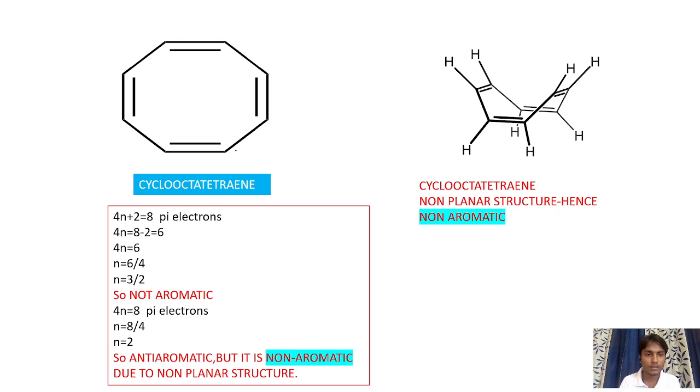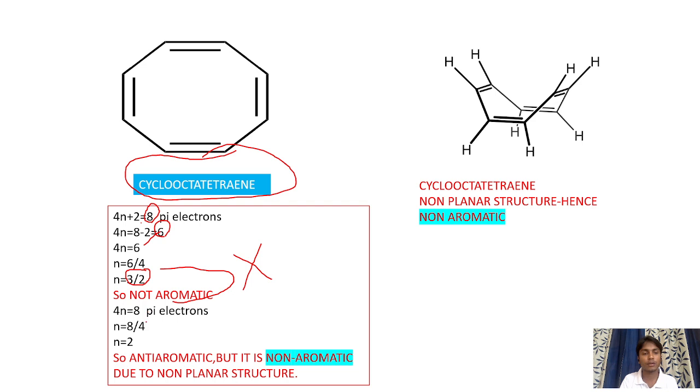Next, cyclooctatetraene. Tetra means 4 double bonds will be there, hence we are calling it a tetraene. Now, for the 4n plus 2 rule, the number of pi electrons is 8. Then 8 minus 2 is equal to 6, 4n is equal to 6, n is equal to 6 by 4, that is n is equal to 3 divided by 2. We get a decimal value, so the compound cannot be considered as aromatic. 4n rule is equal to 8.